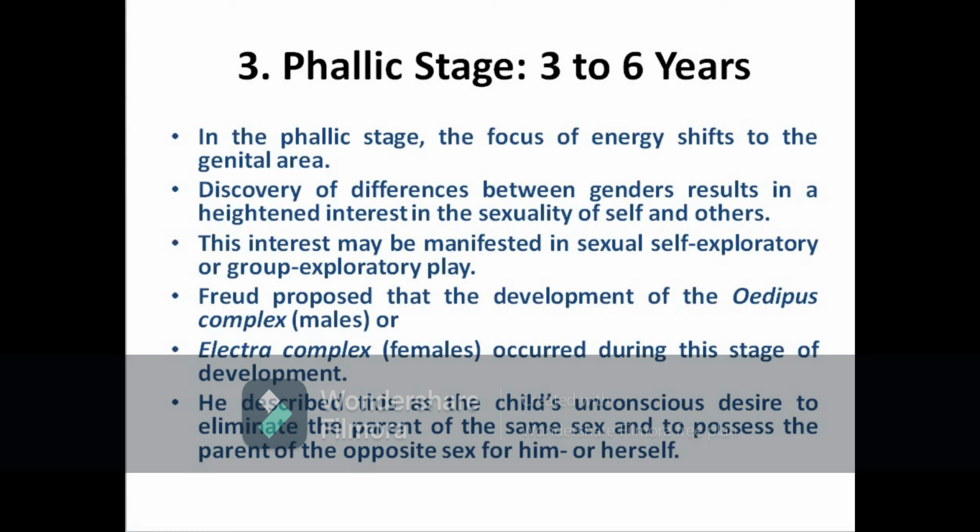Here comes the development of Oedipus complex as well as Electra complex. Oedipus complex happens in males, Electra complex happens in females. The child will have the unconscious desire to eliminate the parent of the same sex and to possess the parent of the opposite sex. This happens in the phallic stage. If it happens in males, it is called Oedipus complex. If it happens in females, it is called Electra complex, where the child unconsciously tries to eliminate the parent of the same sex and to possess the parent of the opposite sex.